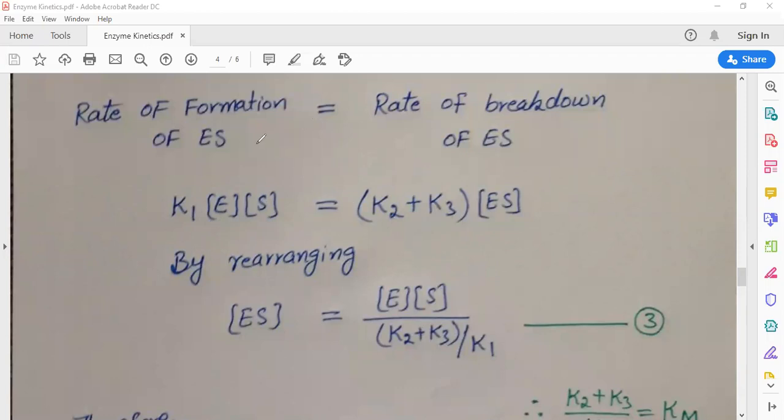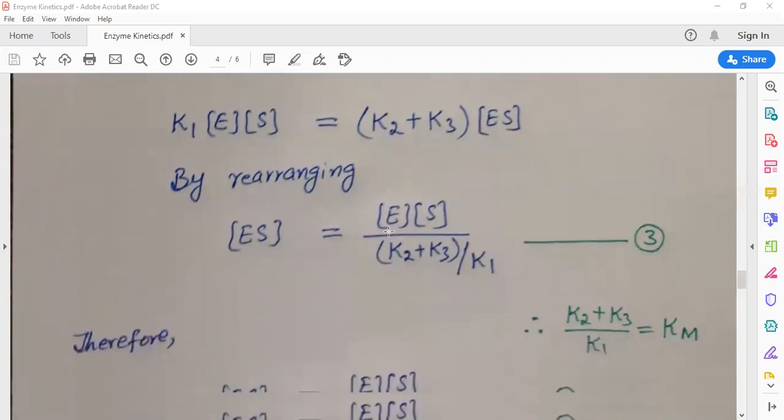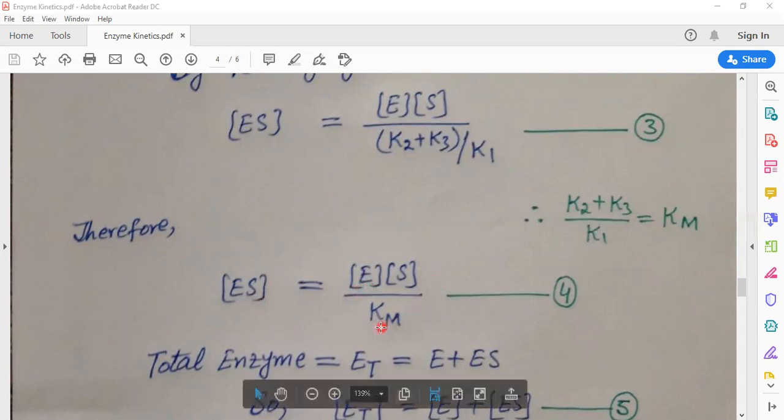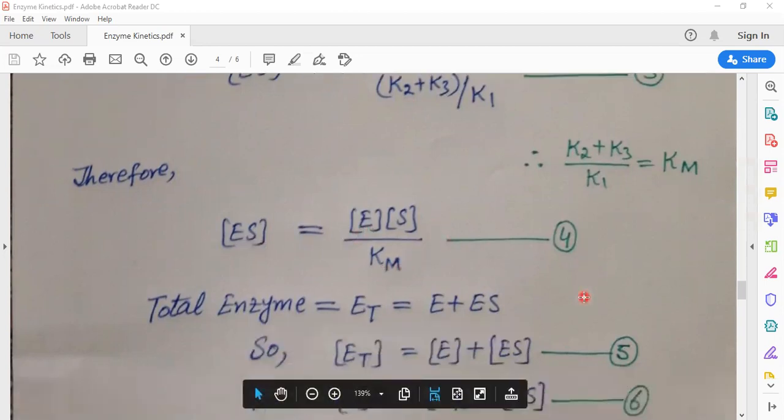Now, this is equation 3. K2 plus K3 divided by K1 is equal to Km. Km is the Michaelis-Menten constant. By putting the value of Km into equation 3, we get enzyme substrate concentration equal to E times S divided by Km. This is equation 4.